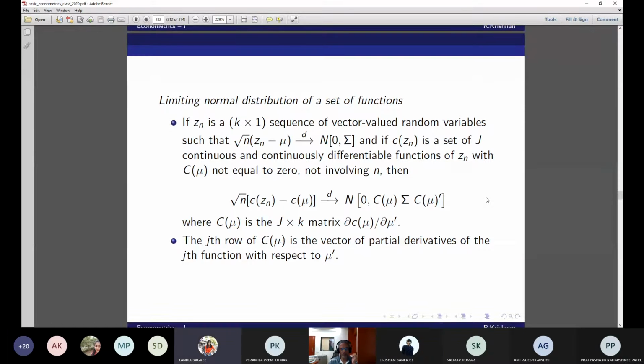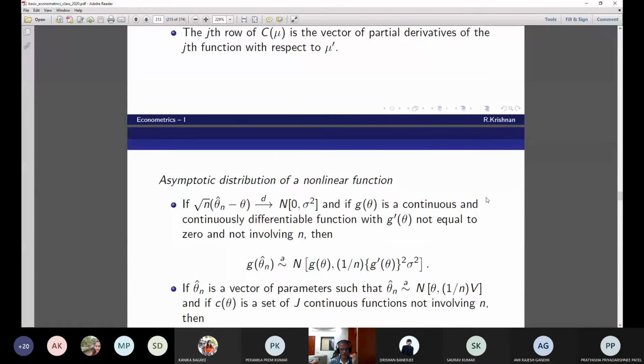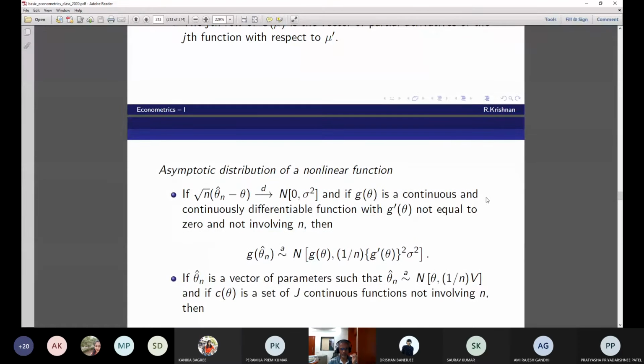Now this is the asymptotic distribution of a nonlinear function. What we saw is just a few slides back. And this is the asymptotic distribution. From the limiting distribution, I have written the asymptotic distribution, and this is what you need.